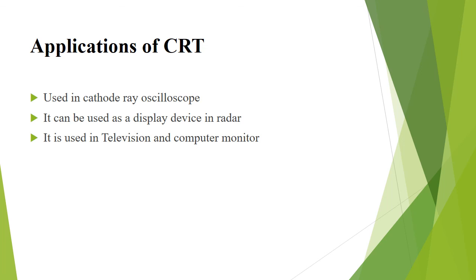Applications of CRT. The CRT is used in the cathode ray oscilloscope. It can be used as a display device in radar, and it is also used in television and computer monitors.